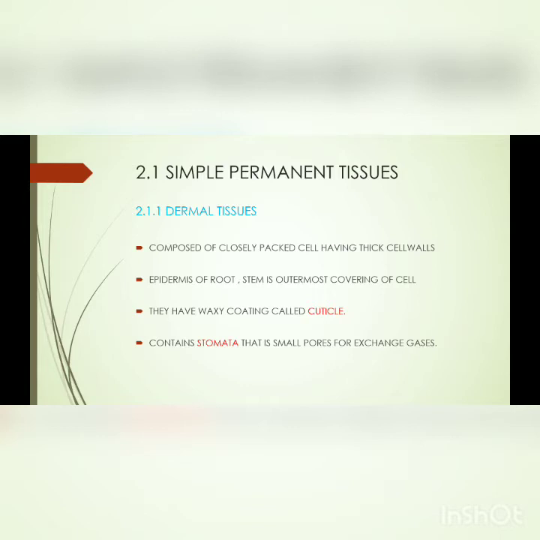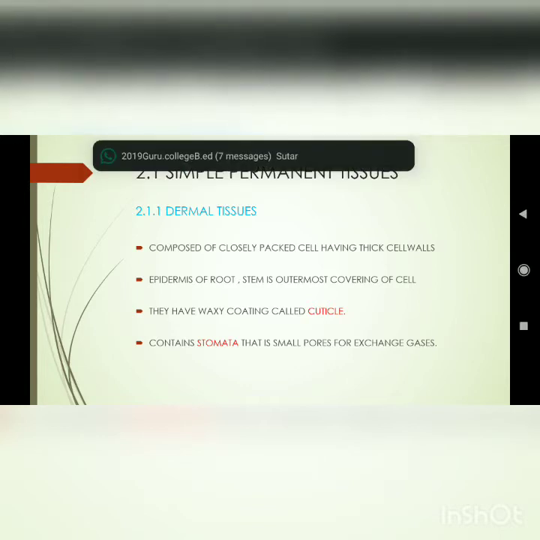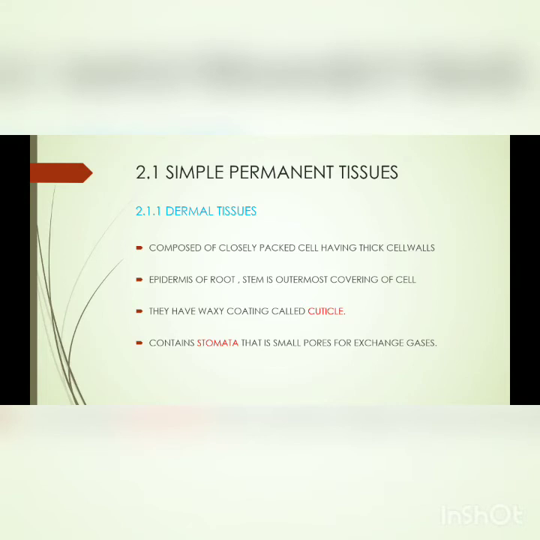The epidermis of root and stem is the outermost covering of the cell, as I said. They have a waxy coating known as cuticle. They contain stomata, that is, small pores for the exchange of gases.